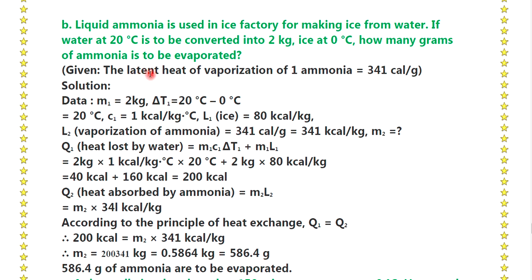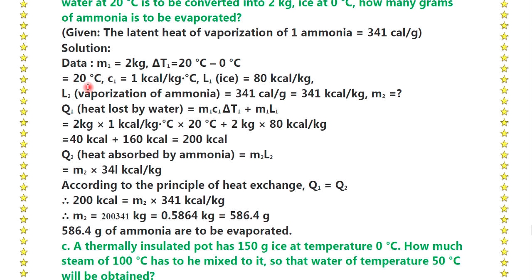Solution: data, m1 is equal to 2 kg, delta T1 is equal to 20 degrees Celsius minus 0 degrees Celsius, which is 20 degrees Celsius. c1 is equal to 1 kilocalorie per kg degree Celsius. L1 for ice is equal to 80 kilocalorie per kg. L2 is equal to 341 calorie per kg, and here is a conversion of that. We have to calculate m2.